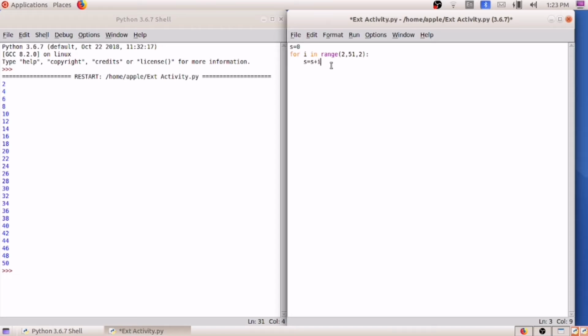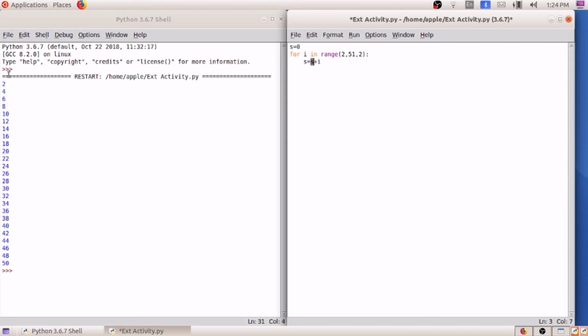What do you mean by this equation? First, in the variable s the value will be 0. 0 plus I. If the loop starts, I will be coming to the first value.